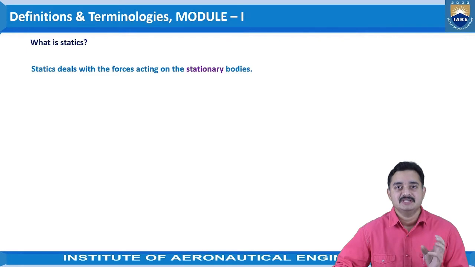So the static condition is where the object is considered to be at rest. We can say the object is in equilibrium state and it is not moving anywhere. So all the characteristics which we are going to identify for a given system where the object is not moving anywhere, that body is treated as the condition at rest, or we can say the total system is in static state. So the definition says statics deals with the forces acting on the stationary bodies. The object will not move anywhere, the object will be in a stationary condition, and it is treated as in rest.